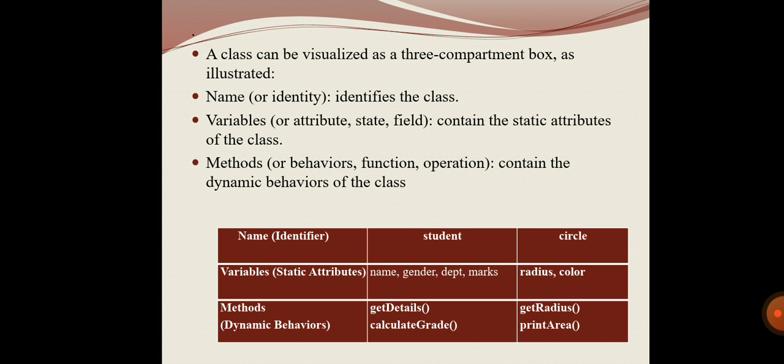So these are the methods in the case of student. Next one is the circle. So here we can calculate the area of the circle. So that is the behavior, and we can get the value of the radius, that is also a method. And the circle can be calculated by the radius, that can be the attribute. So this is the class structure.